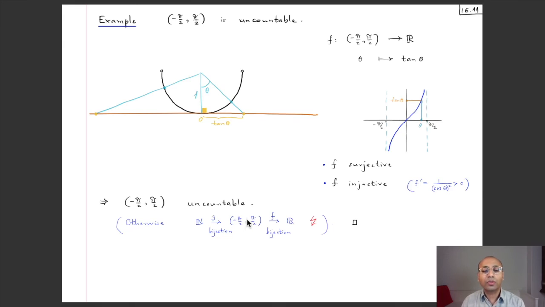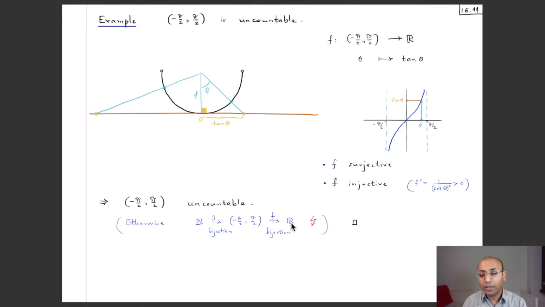So let us suppose that this interval is countable, and that means that there exists a bijection from the set of natural numbers to this interval. But then if we compose this bijection with this bijection f, then we have a bijection from the set of natural numbers to R, and that will mean that this set of real numbers is countable.